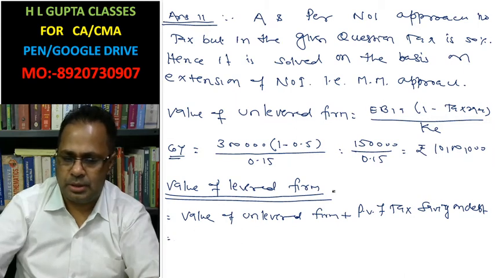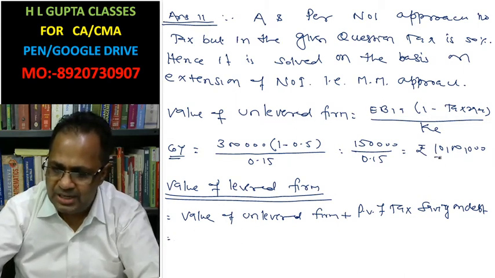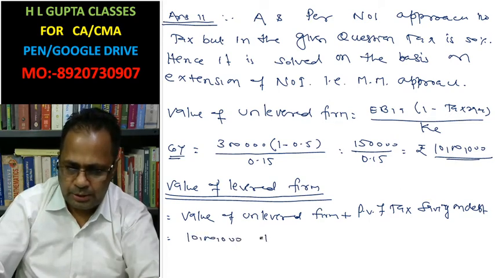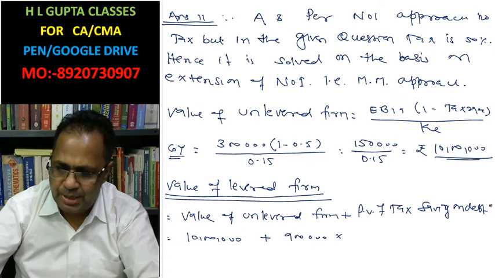Look at it. Value of unlevered firm is already calculated, 10 lakh. You write here 10 lakh. Debenture value is 9 lakh. Interest is calculated. Tax saving on debt interest.